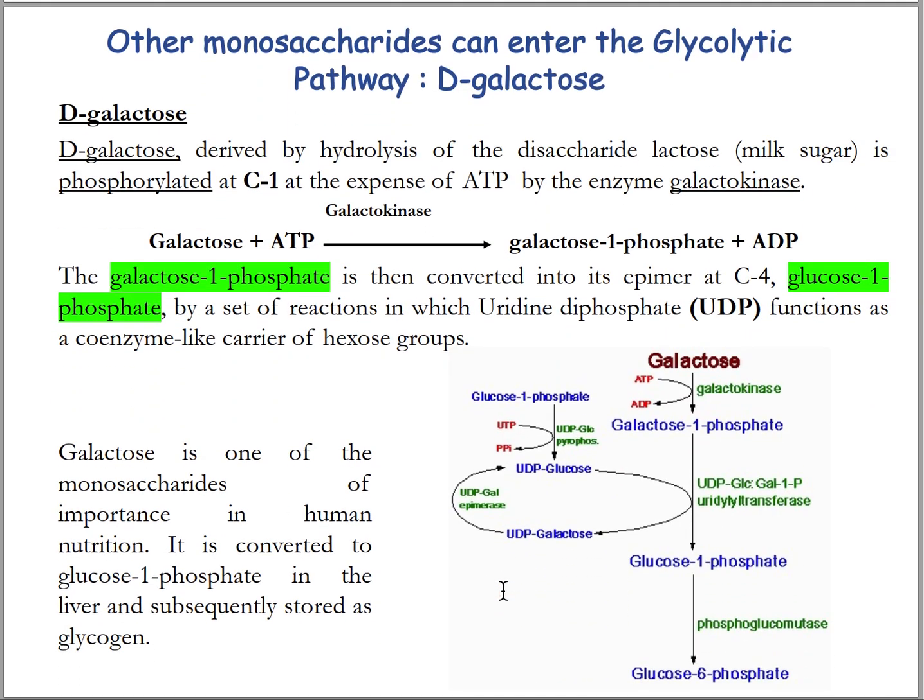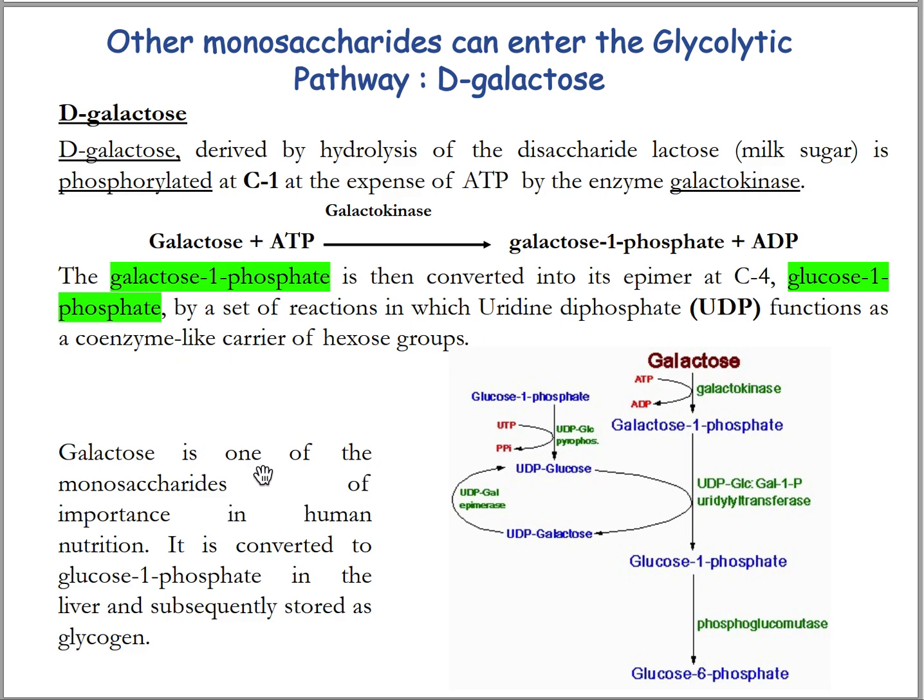So what about the galactose? So here galactose will be converted to galactose 1-phosphate, and galactose 1-phosphate will be exchanged to glucose 1-phosphate, and then it will be converted to glucose 6-phosphate, then it will enter into the glycolytic pathway. So UDP glucose is used here to transfer the glucose, then converted to galactose. This galactose can be converted to glucose by UDP galactose epimerase enzyme.